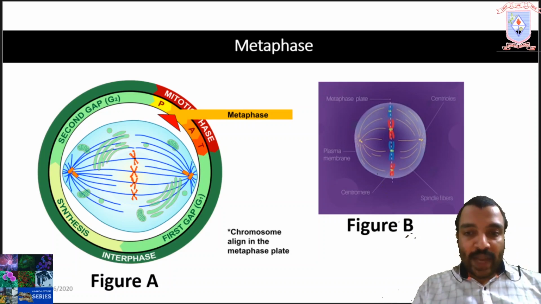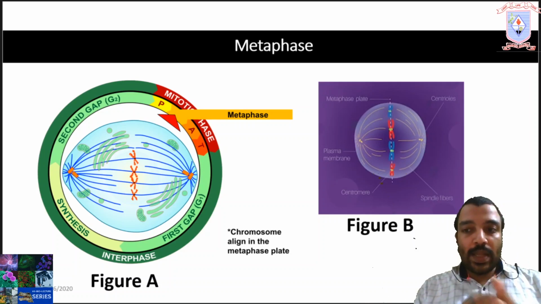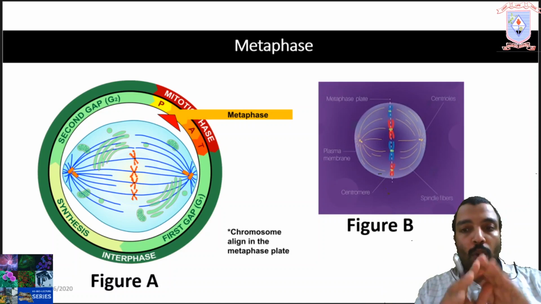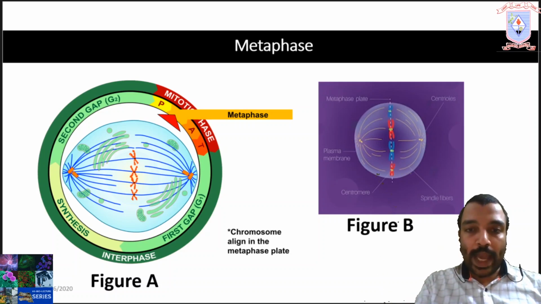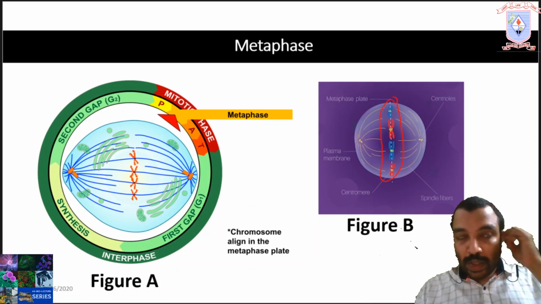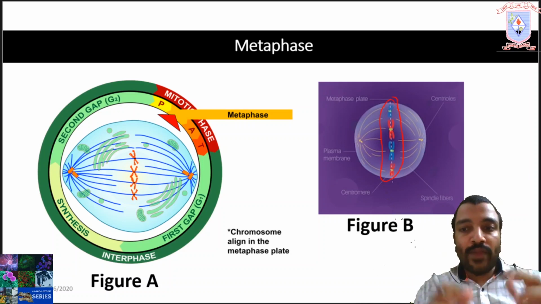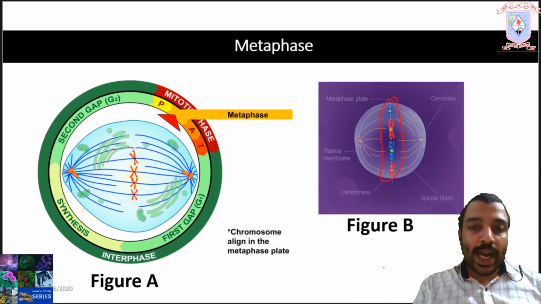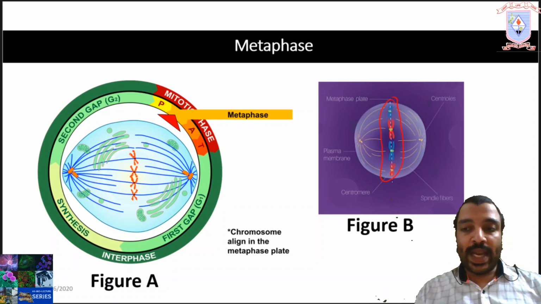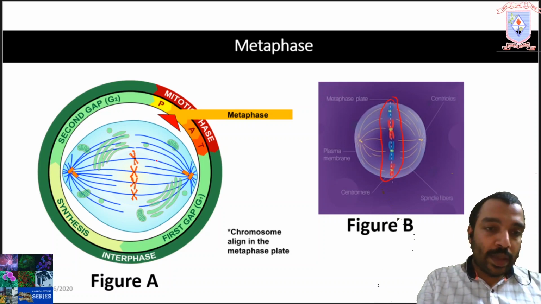And metaphase is defined as the point at which all of the chromosome pairs, that is, in the case of human, 46 chromosomes actually, are fully condensed and attached to the mitotic spindle.